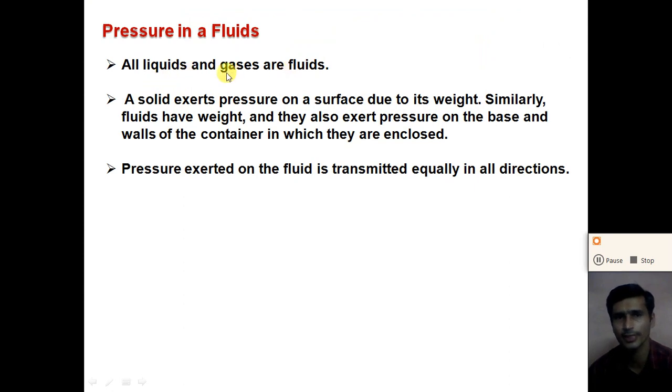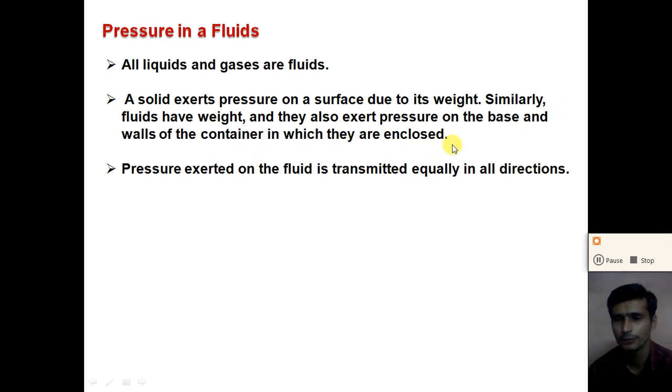All the liquids and gases are considered fluids. Why can they be considered fluids? Fluids are substances that can flow, and both liquid and gas can flow. A solid exerts a pressure on a surface due to its weight, right? Similarly, fluids have weight and they also exert pressure on the base and the walls of the container in which they are enclosed.